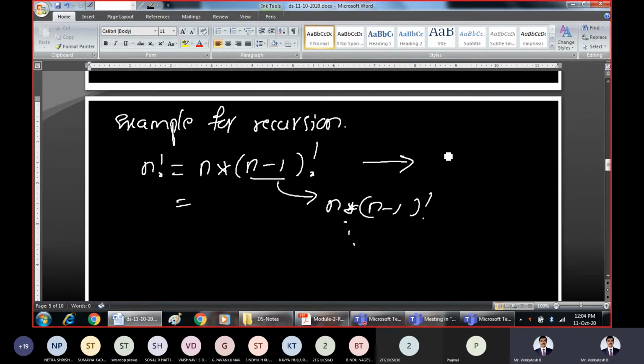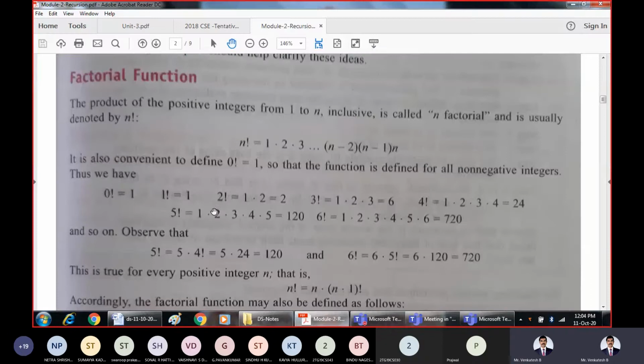But what could be the base criteria? Because you must be able to terminate. We know that factorial 0 is equal to 1, and factorial 1 is also equal to 1. Am I right? Can someone confirm?